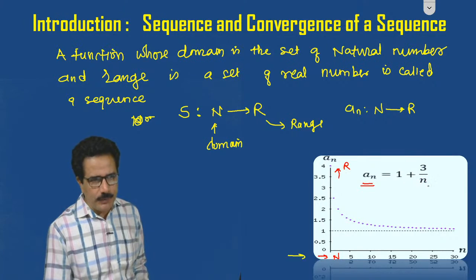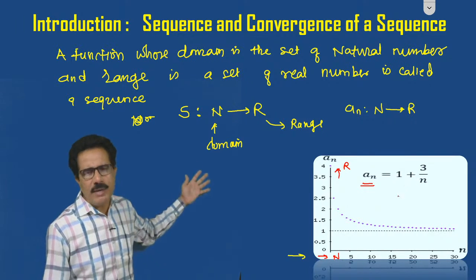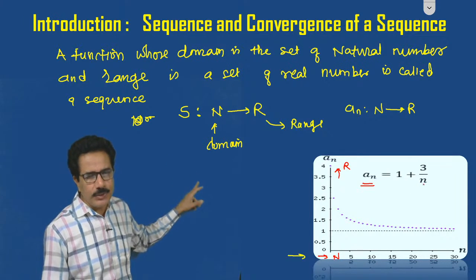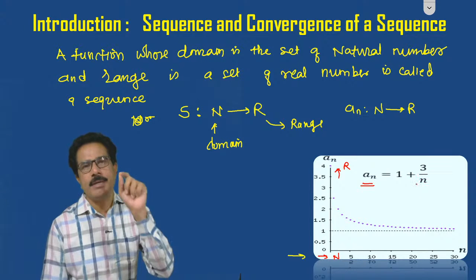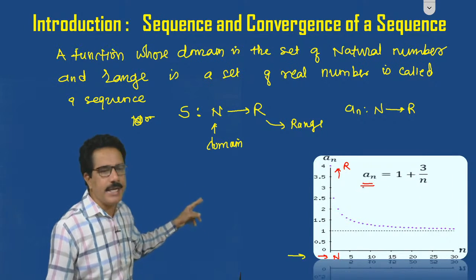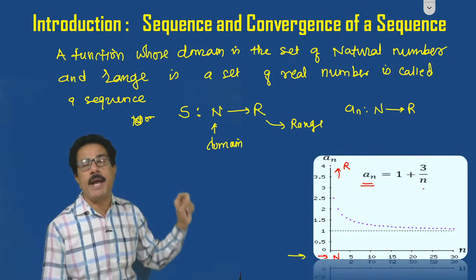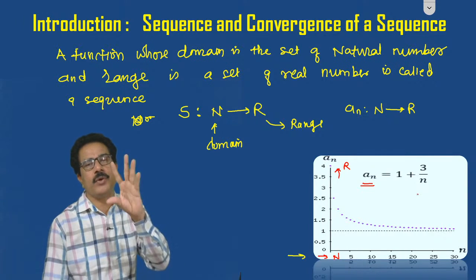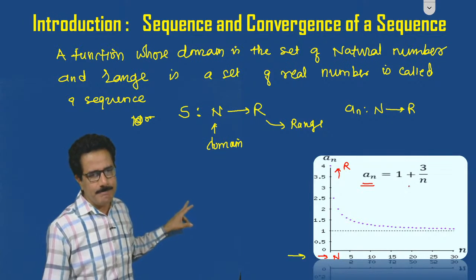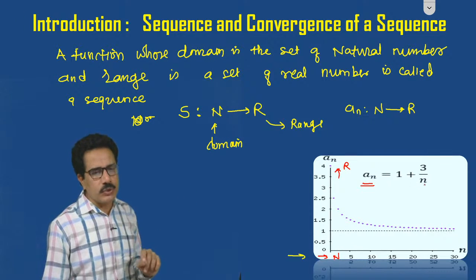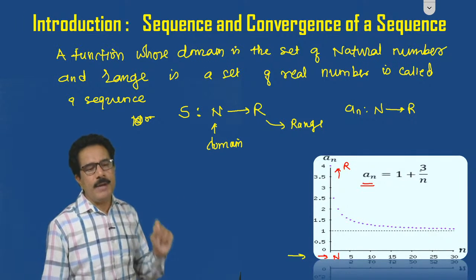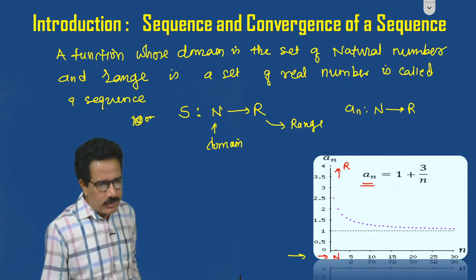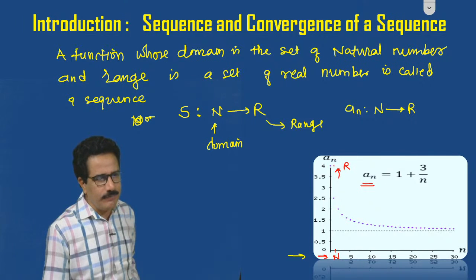In this sequence, if we put n equals 1, you are well known about this. You know how to find the terms of a sequence, or don't you? If we put n equals 1, students who are online, tell me: I have given this example, a_n equals 1 plus 3 by n. Tell me the first 4 terms of this sequence. So if we put n equals 1, then we get 1 plus 3 upon 1, which means 4. If n equals 1, then the term of that sequence is 4.